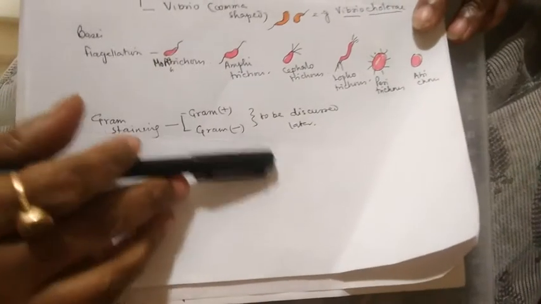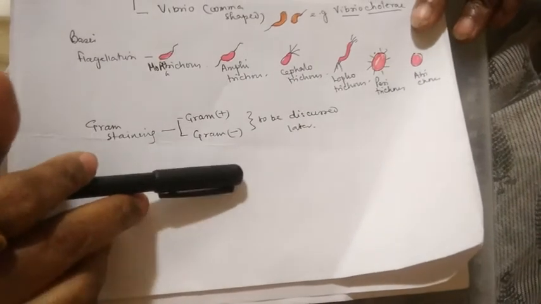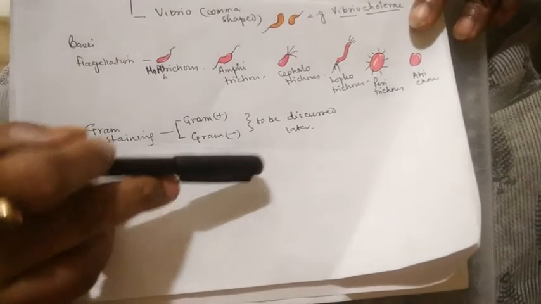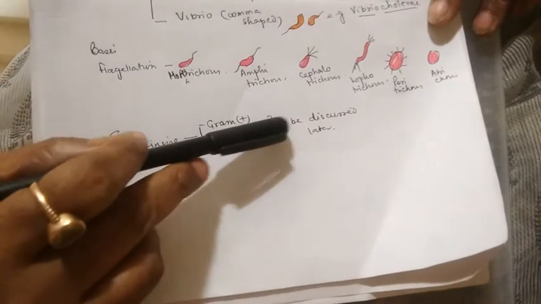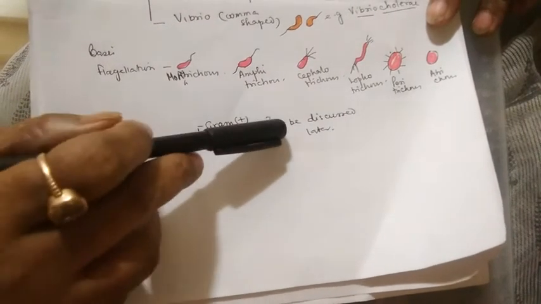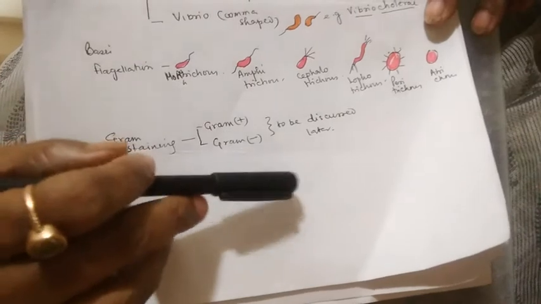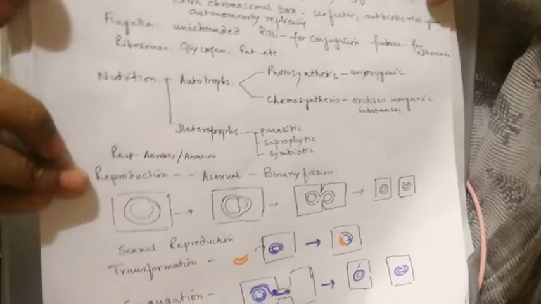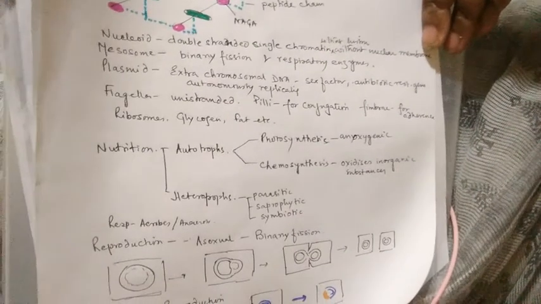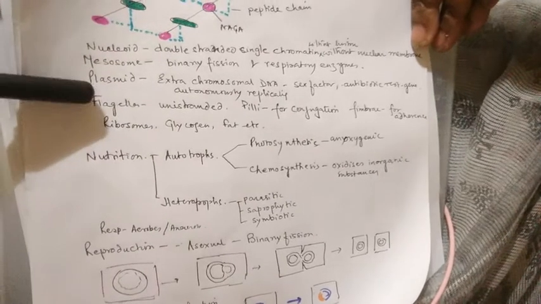Bacteria can be divided on the basis of the staining method also, that is gram negative and gram positive, but we will discuss this in the chapter on cells, because it is there in that chapter. So let us move to the mode of nutrition.